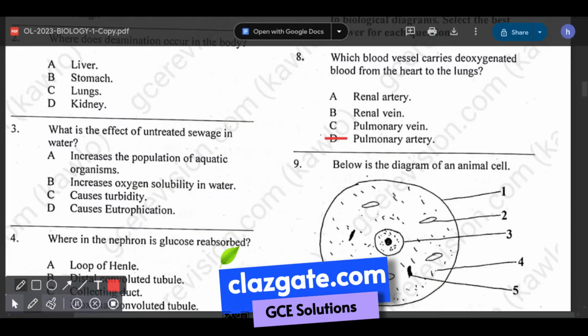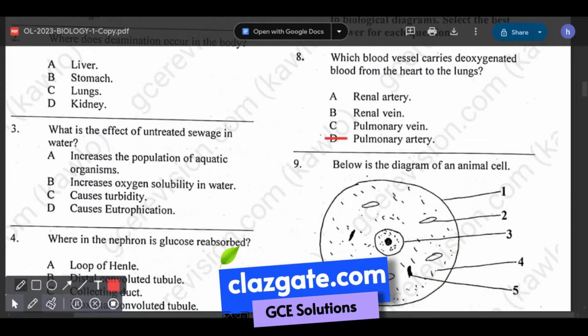The renal artery carries oxygenated blood to the kidneys. The renal vein carries the oxygenated blood away from the kidneys. Okay, so the correct answer. Why the pulmonary vein? The pulmonary vein carries oxygenated blood from the lungs to the left atrium of the heart.